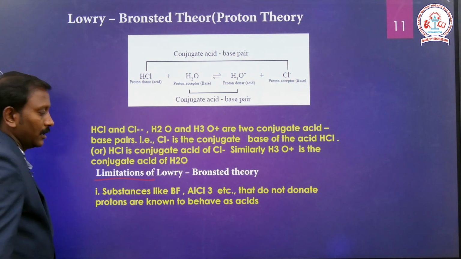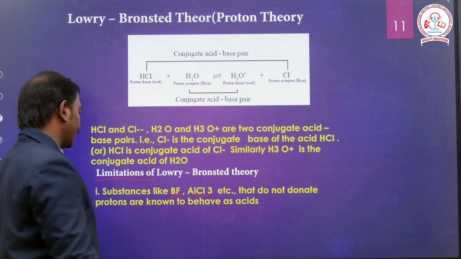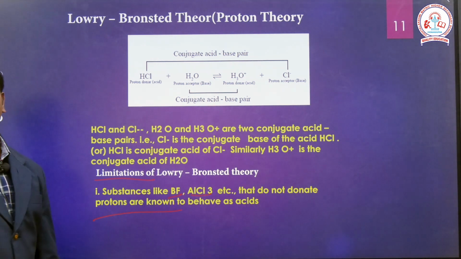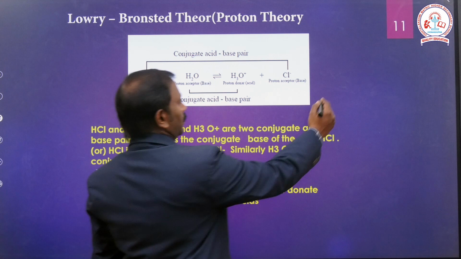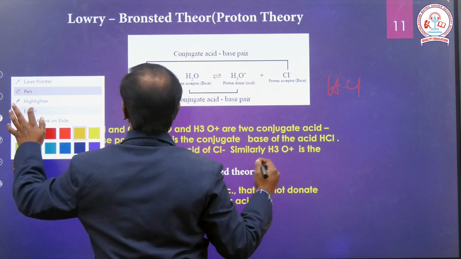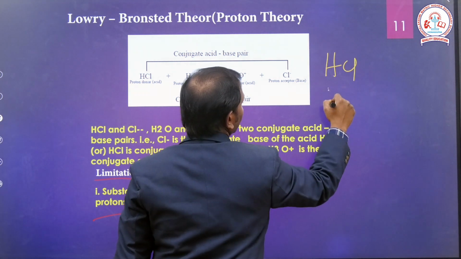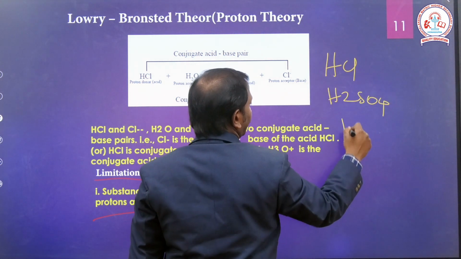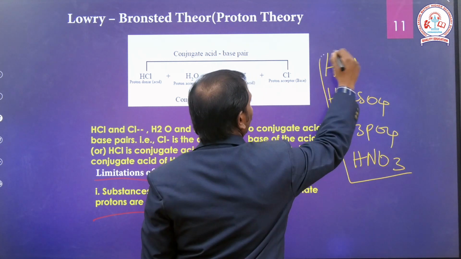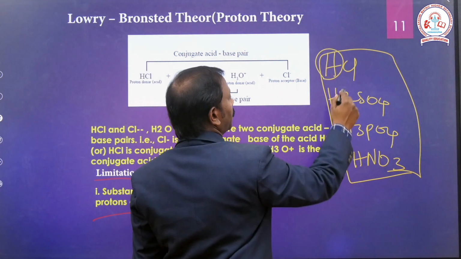Limitation of the Lowry-Bronsted theory. Failures: substances like boron trifluoride and aluminum chloride do not donate protons, yet they behave as acids. They don't have any protons like hydrogen ions. HCl, H2SO4, H3PO4 and HNO3 are all acids because they have H plus hydrogen ions.